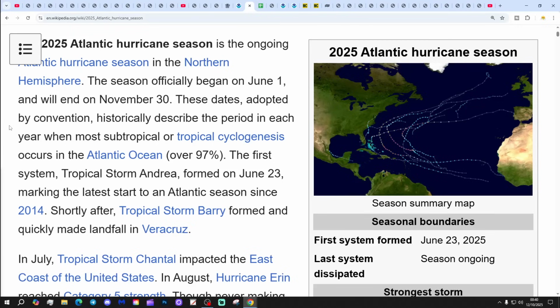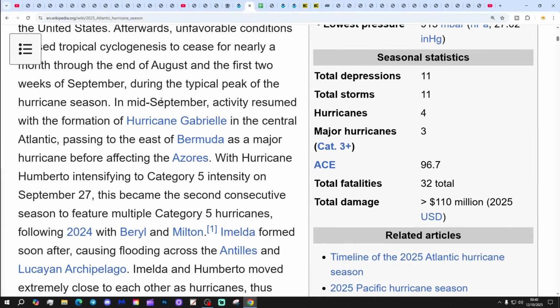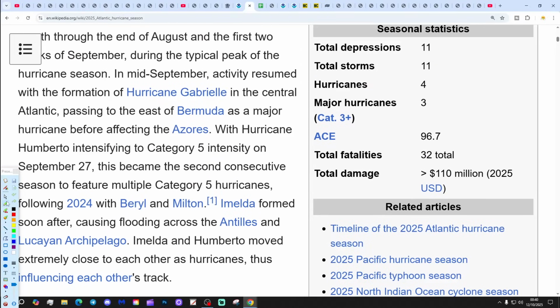Juxtaposed to the oceans is what's happening with the 2025 Atlantic hurricane season. So, this is from Wikipedia. Latest scores on the doors look like this. We have had 11 tropical depressions, 11 tropical storms, 4 hurricanes, and 3 major Category 3 or above hurricanes through this season so far.